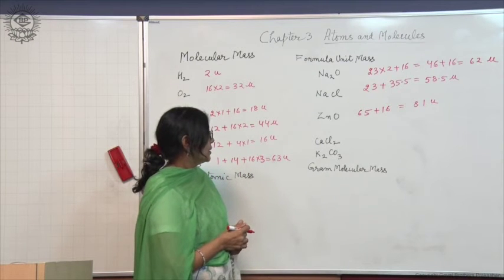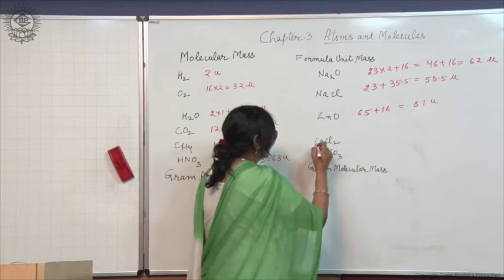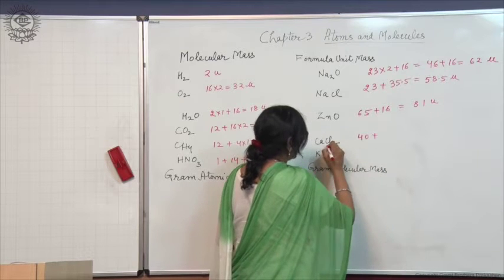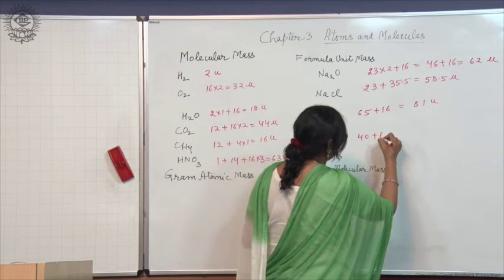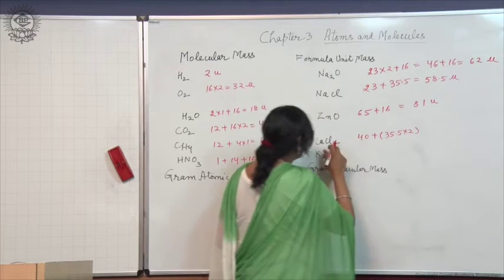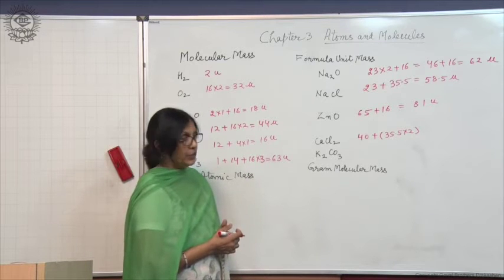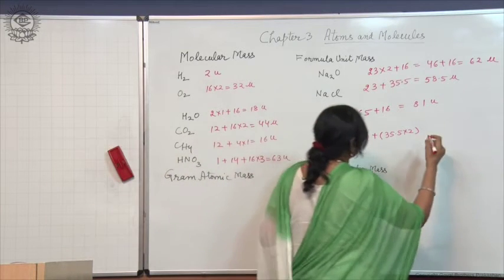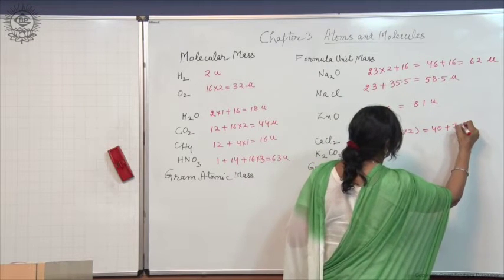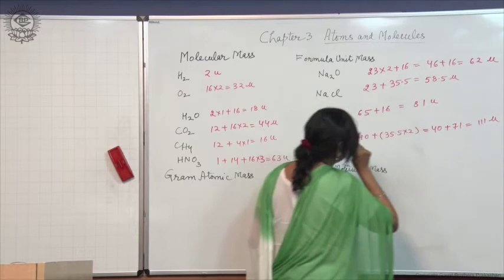Now, find out the atomic mass of calcium and chlorine. Atomic mass of calcium is 40 and that of chlorine is 35.5. So, multiply it by 2 because there are 2 chlorine atoms in the formula unit. So, it will be 40 plus 71, that is 111 U.